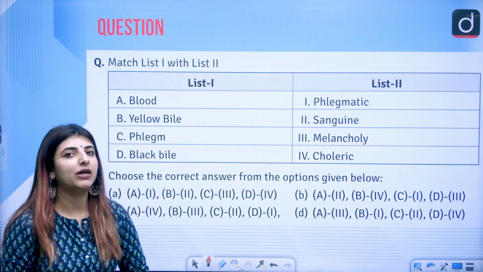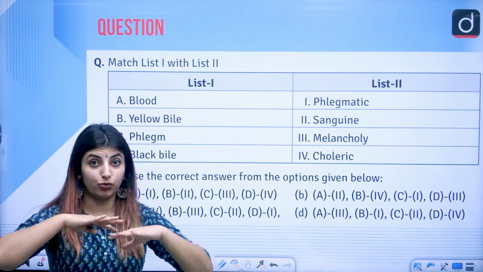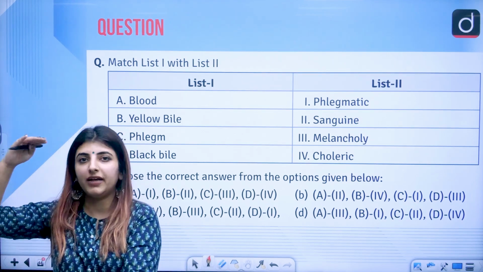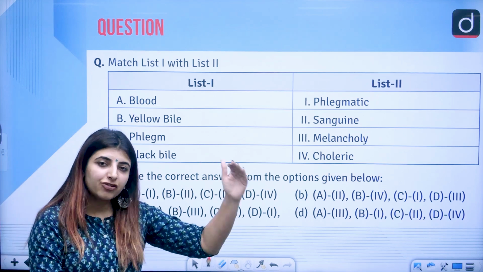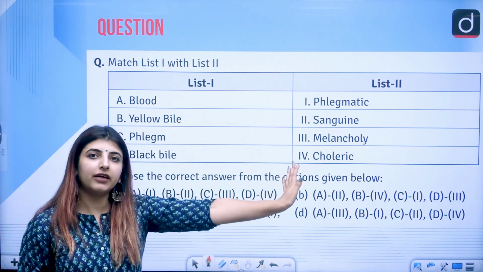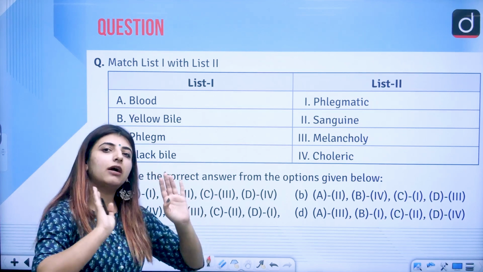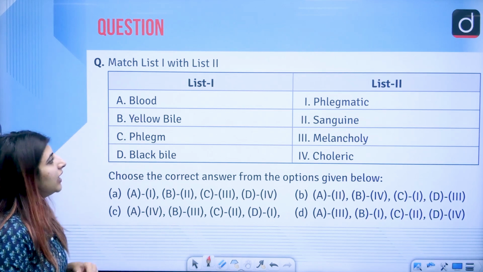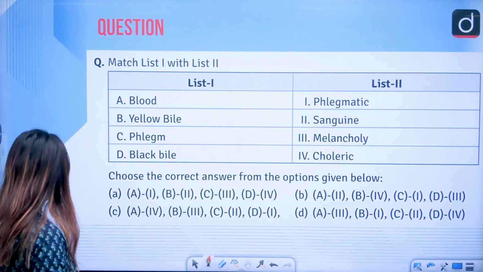Next, match list 1 with list 2, because of course if UGC NET examiners give you the questions, there are certain chronology based questions which will be there, 5 to 7 questions, match the list. So the questions which are given here are the ones which are coming in the context of match the following only, correct?